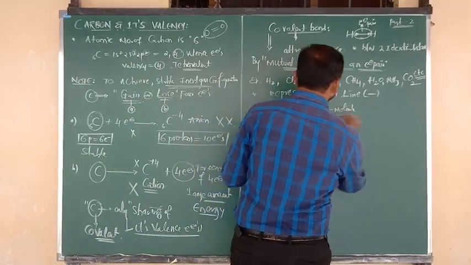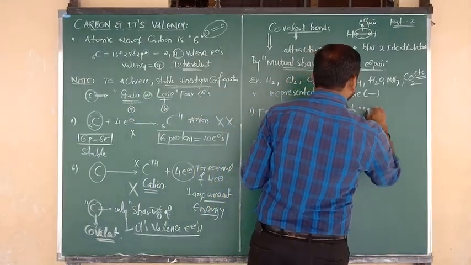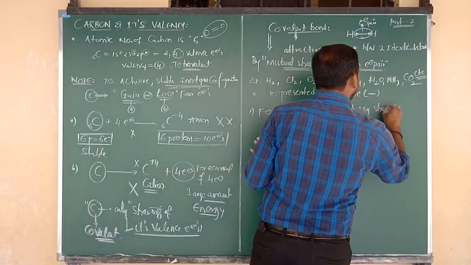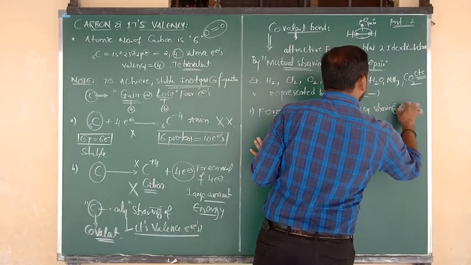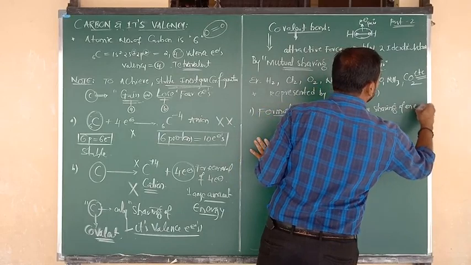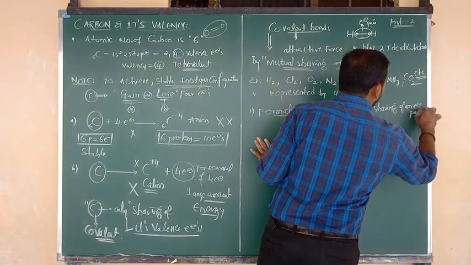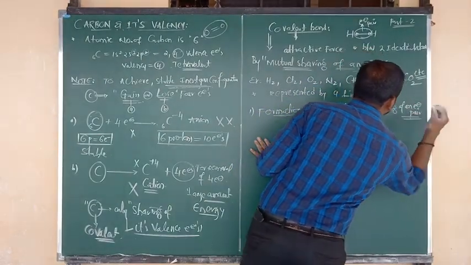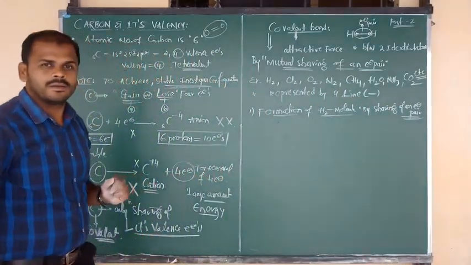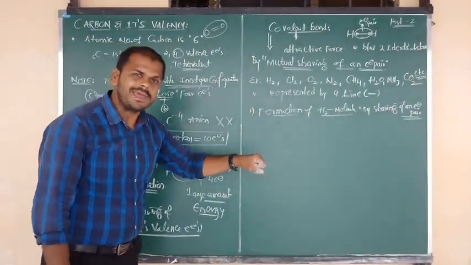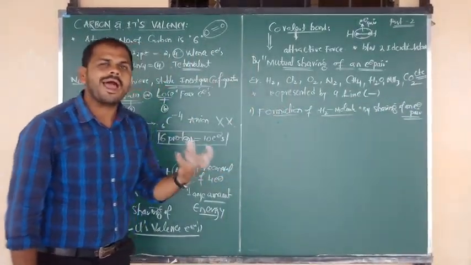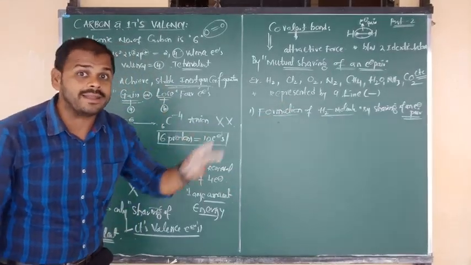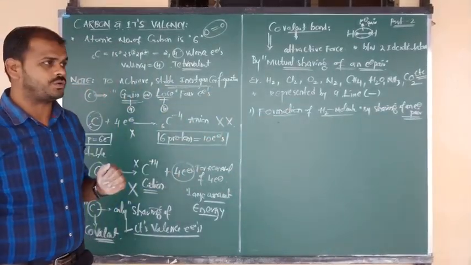Formation of H2 molecule by what now? What is the concept? Sharing. By sharing of an electron pair. That is the concept. So by the sharing of an electron pair concept, how to form the hydrogen molecule between two identical H atoms, that I am going to show you.